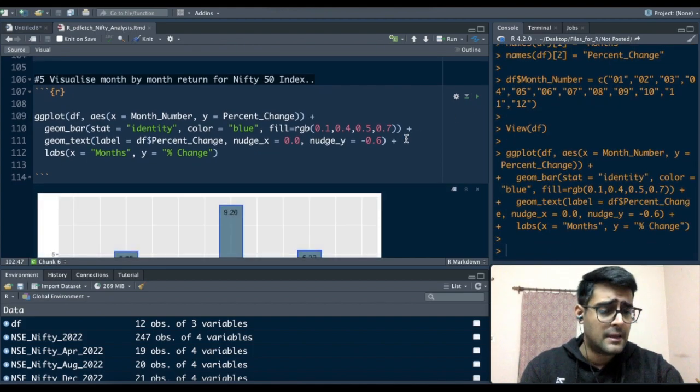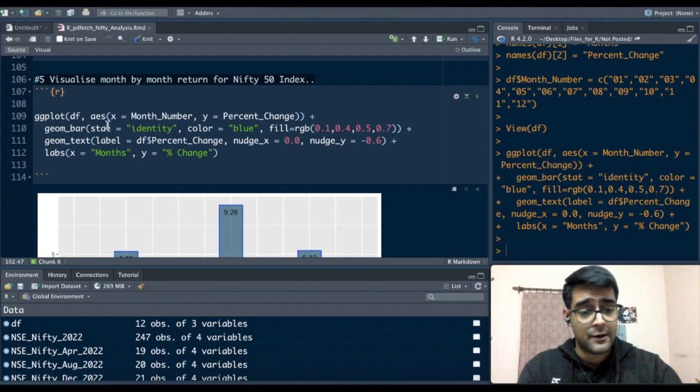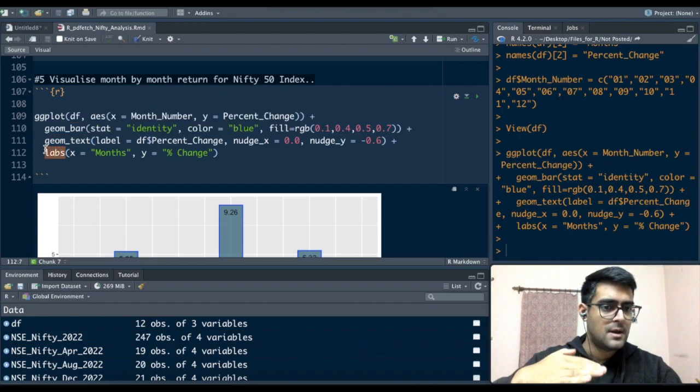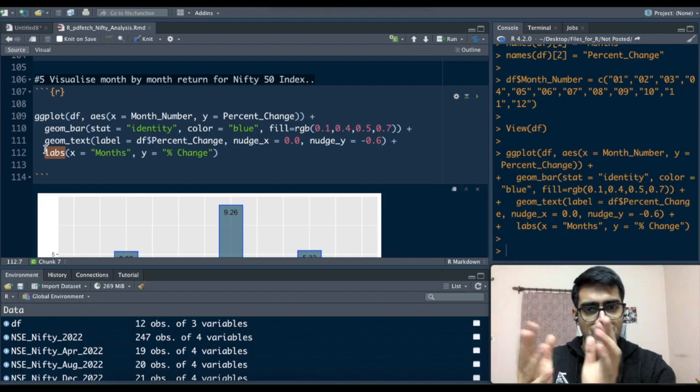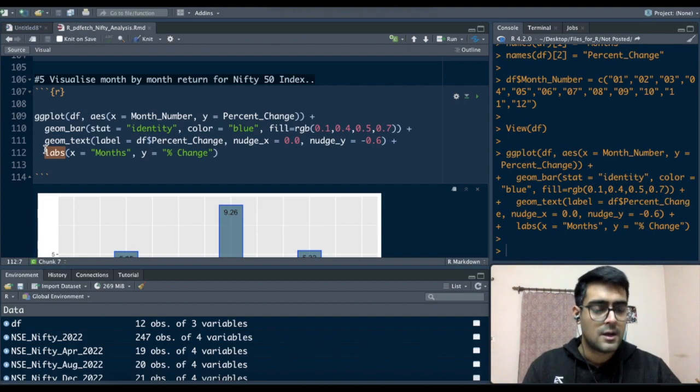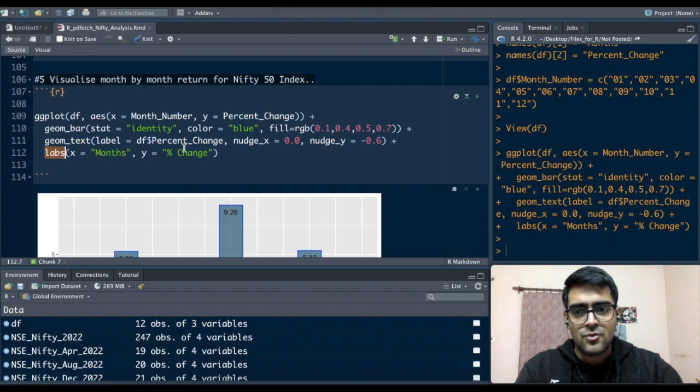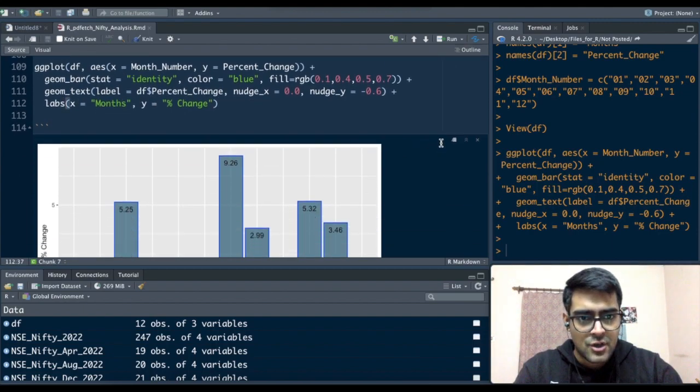It's exactly the same command as the previous video. I'll not explain entire functions again, but I'm just plotting, I'm converting it into a bar chart, and then I'm adding some text onto it, and then I'm adding the axis labels. So everything is step by step, and you can Google these commands and understand how they are working, or you can just use the script as it is. Completely your choice, right?